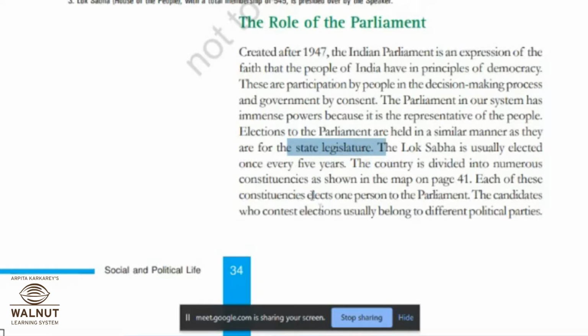The Lok Sabha is usually elected once in 5 years. The country is divided into numerous constituencies as shown in the map on page number 41.